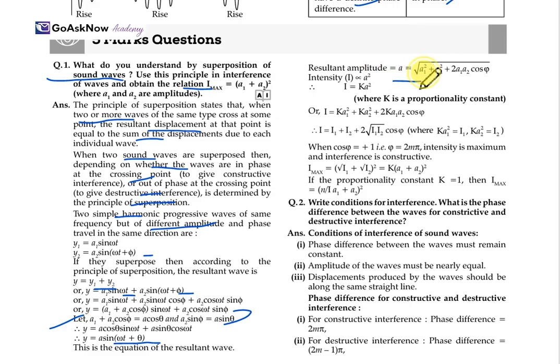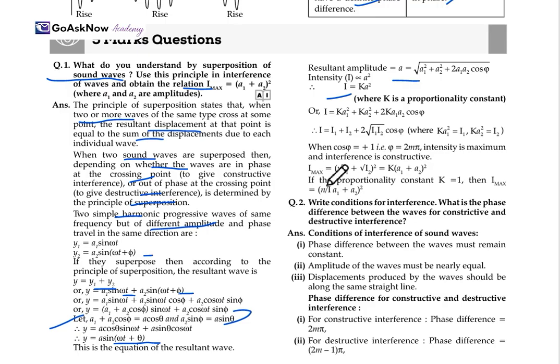So a is equal to, we know, the square root of a1 squared plus a2 squared plus 2 a1 a2 cos phi. Intensity also, we know, I is directly proportional to a squared. So here I equals k a1 squared plus k a2 squared plus twice k a1 a2 cos phi. Here we get I equals I1 plus I2 plus 2 square root of I1 I2 cos phi, where cos phi is equal to plus or minus 1.